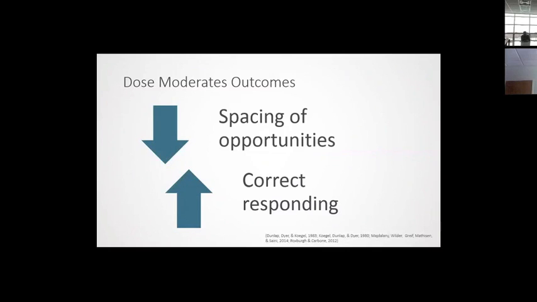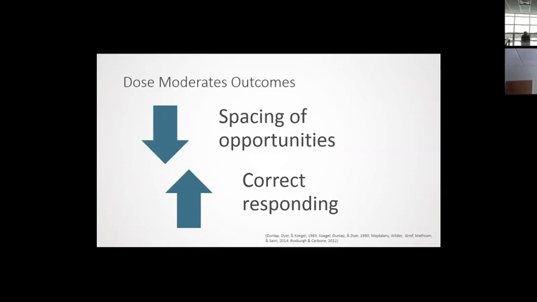They change faster paces to slower paces and see how that affects outcomes, and generally find that the spacing of opportunities moderates outcomes, that faster paced sessions lead to better acquisition for individuals. So shorter spacing, more correct responding.